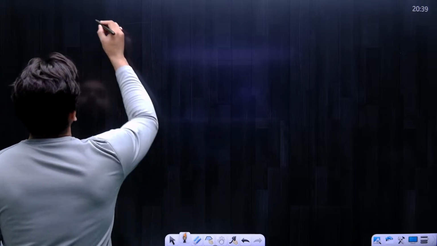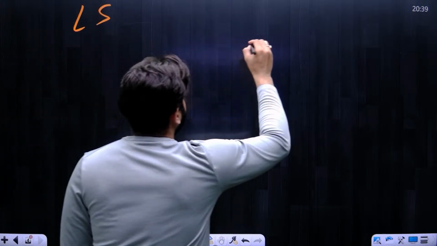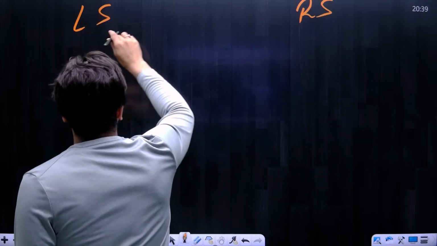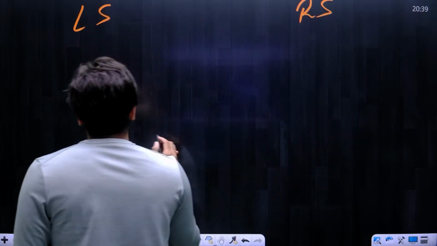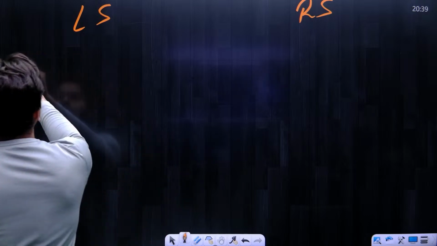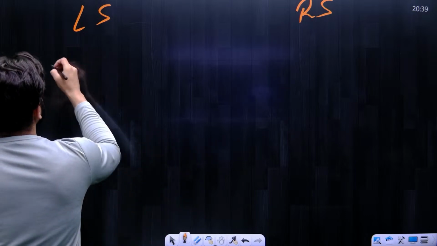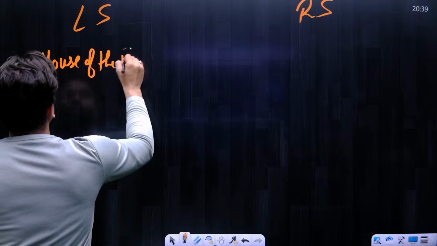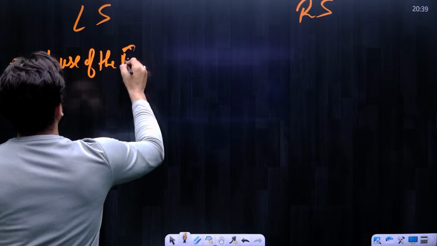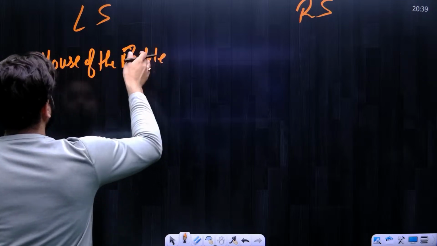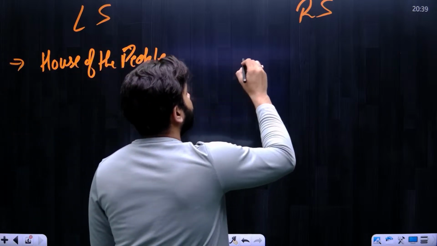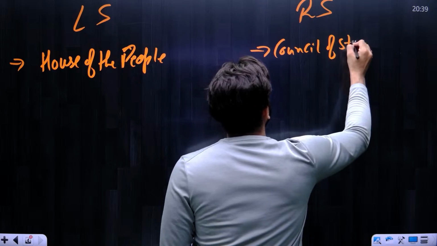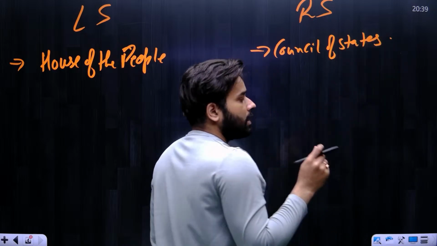So first, we will understand the names of Lok Sabha and Rajya Sabha. See, on one side I have written Lok Sabha and on the other side I have written Rajya Sabha. So first let us discuss the names. According to the Constitution, the name of the Lok Sabha is House of the People. This is the name of the Lok Sabha as per the Indian Constitution. And the name of Rajya Sabha according to the Constitution is Council of States.